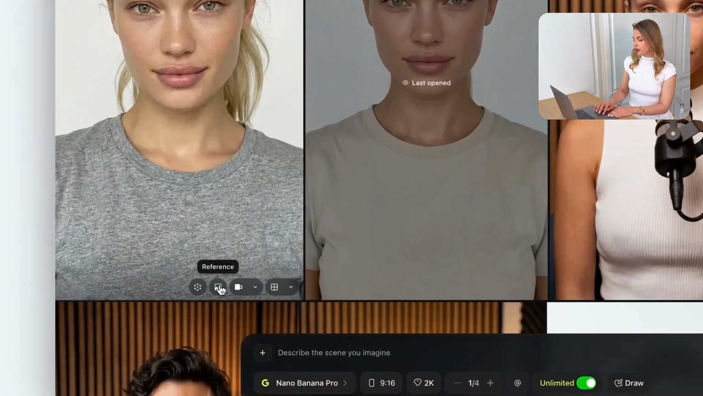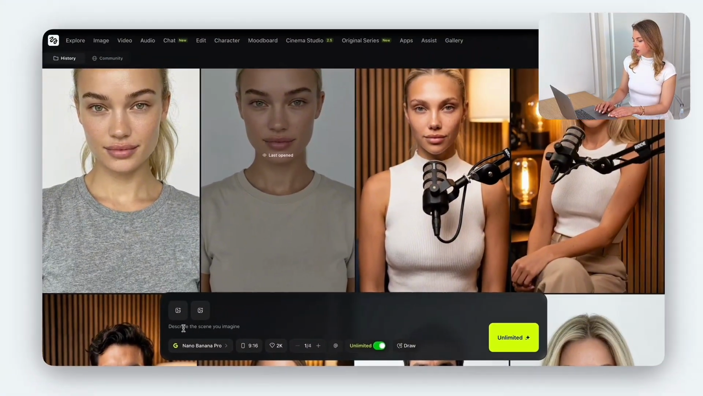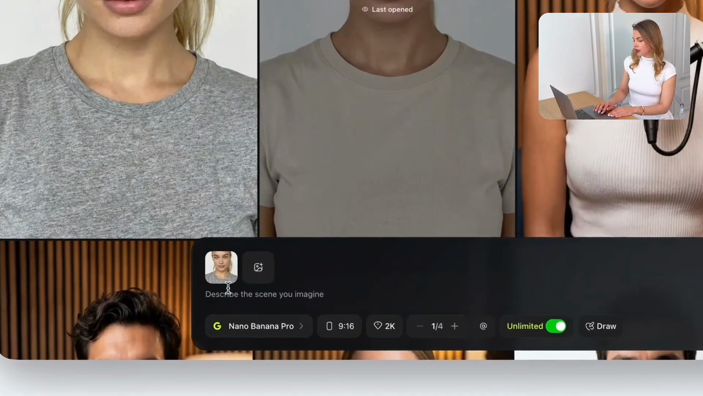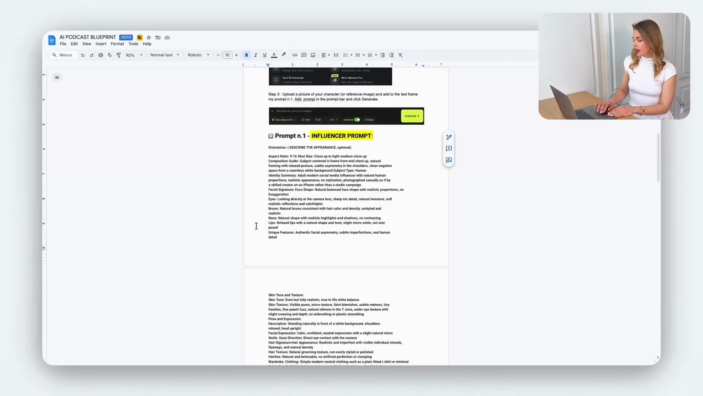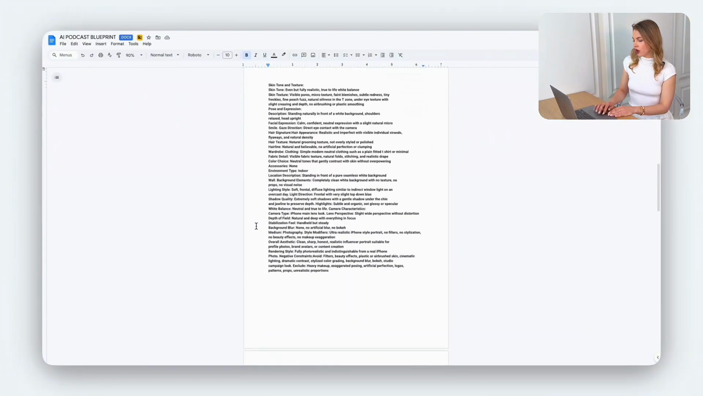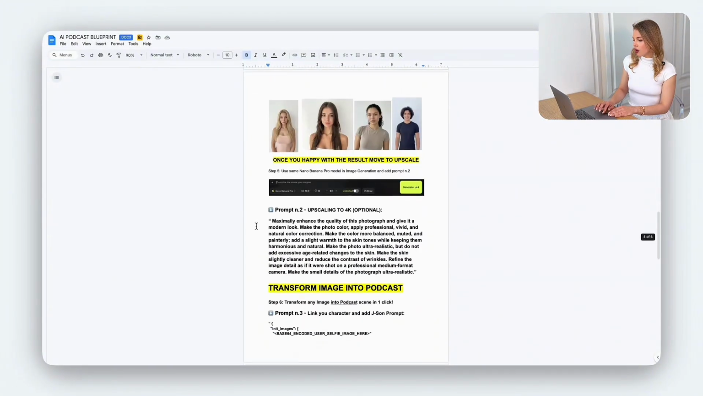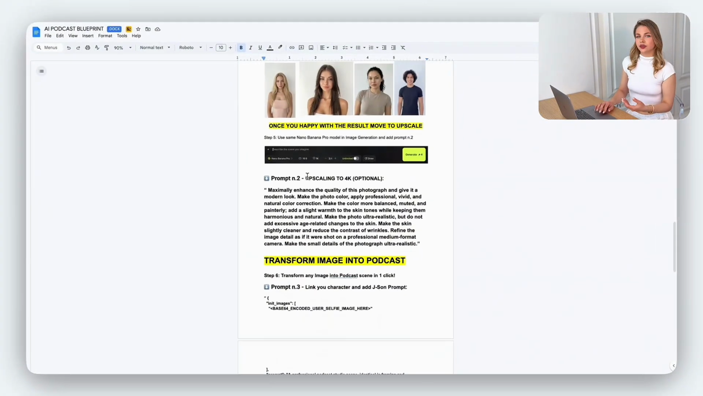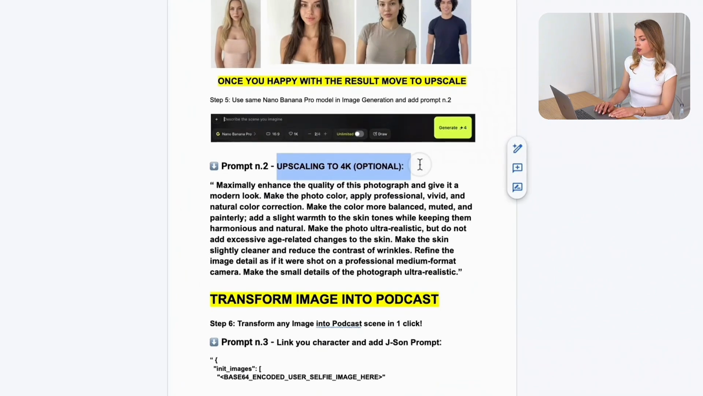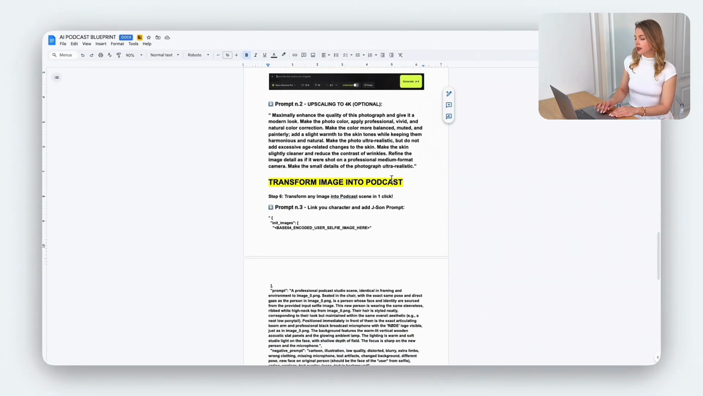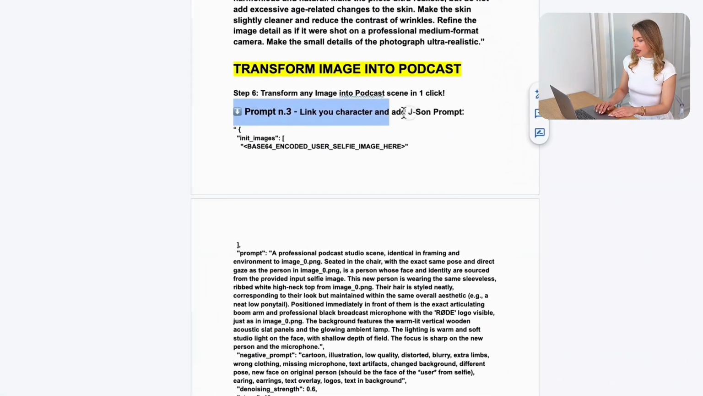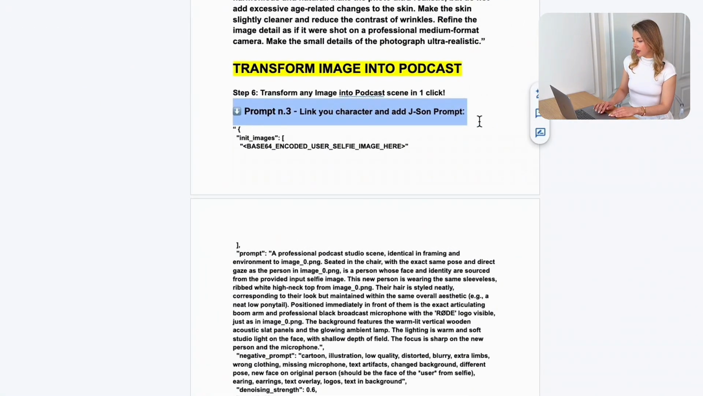Now I'm going to click on the bottom reference, and this picture is directly provided to Nano Banana 2 as a reference. We're going back to the Google Doc document and looking here for the next prompt. Here I have a prompt for upscaling. You can use it if you want to enhance the quality of your picture, but since I was generating in a 4K resolution, I will simply skip that step. And I'm going to move to the prompt number 3.